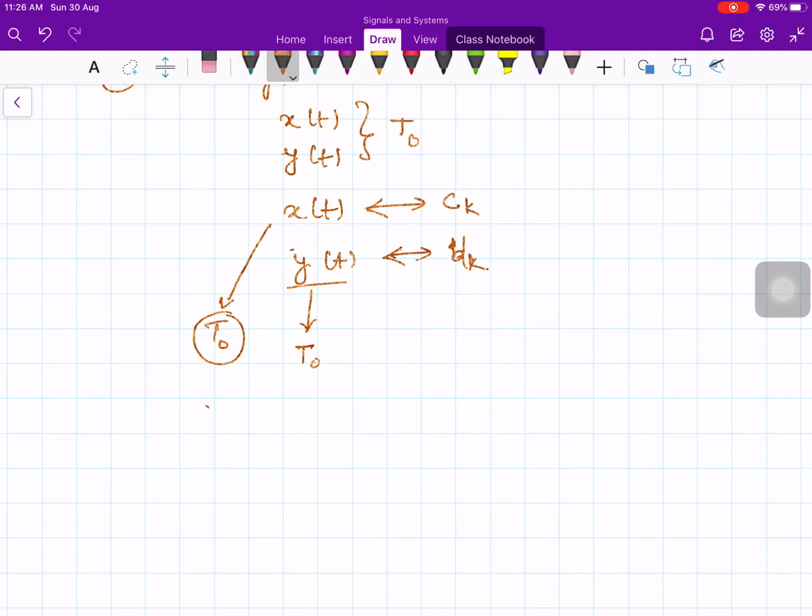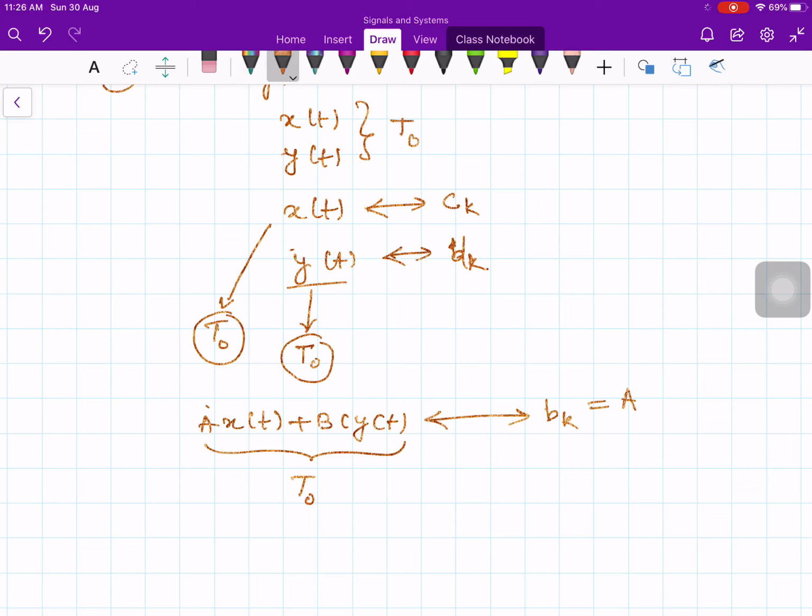So, a times x of t plus b times y of t is periodic with period T naught. The Fourier series coefficients of this linear combination, say bk, are given by bk equal to a times Ck plus b times dk.